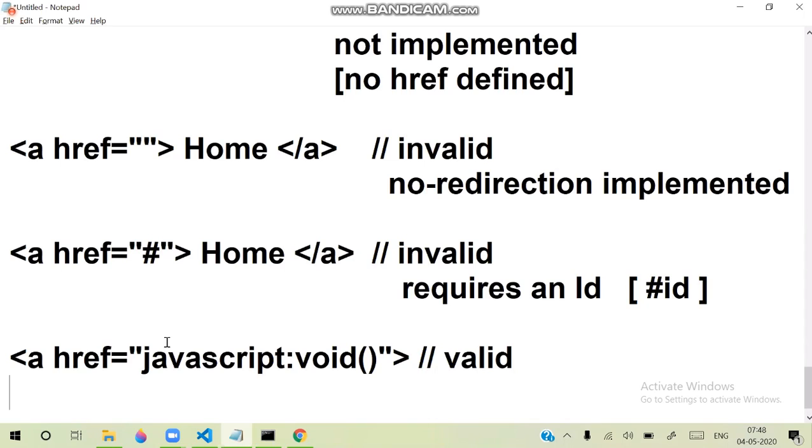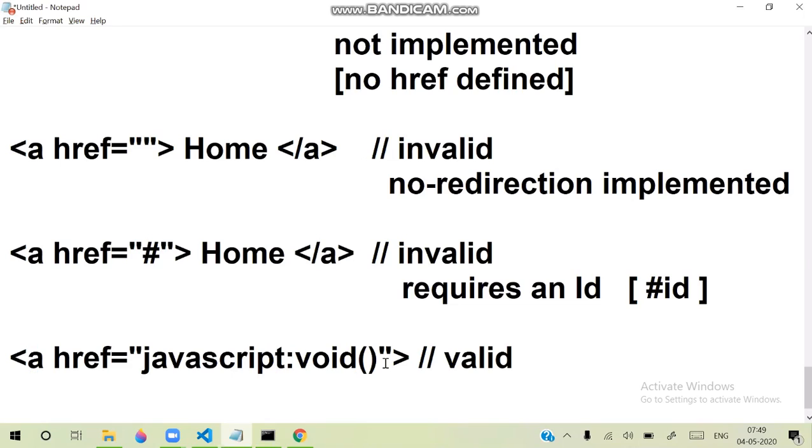It indicates that the href needs to be dynamically implemented. JavaScript means it will be implemented later by JavaScript. Currently it is not returning any value, so the link is there without any return type. Void indicates that it will not return any functionality currently.